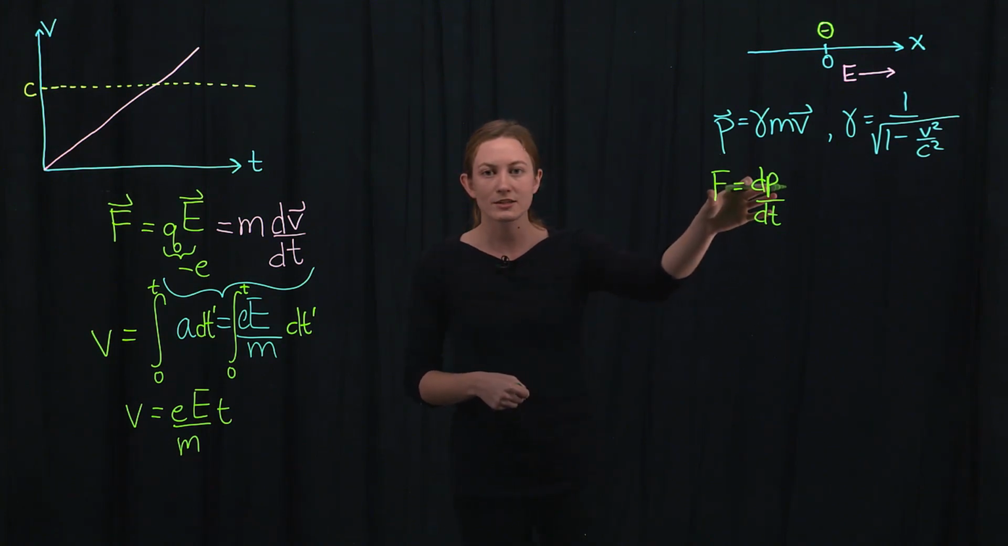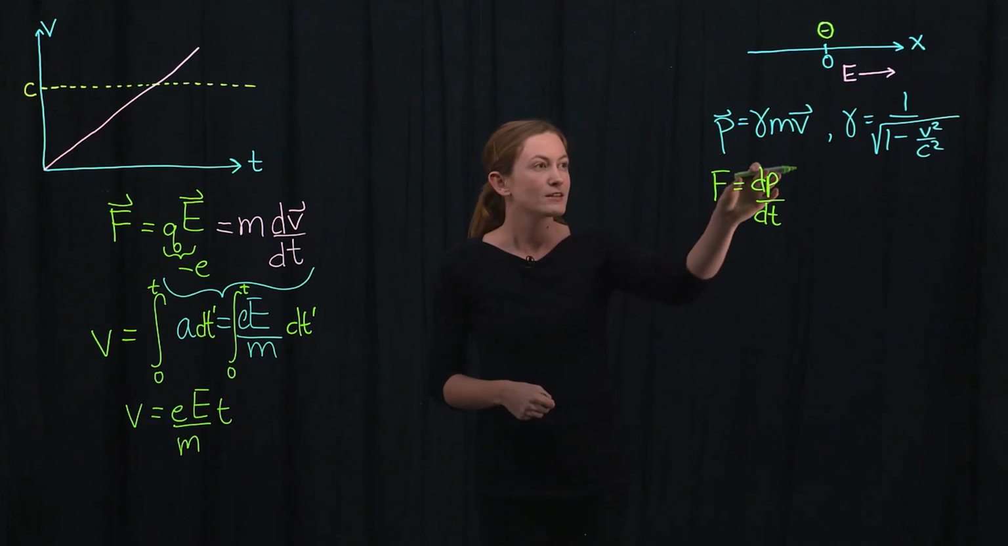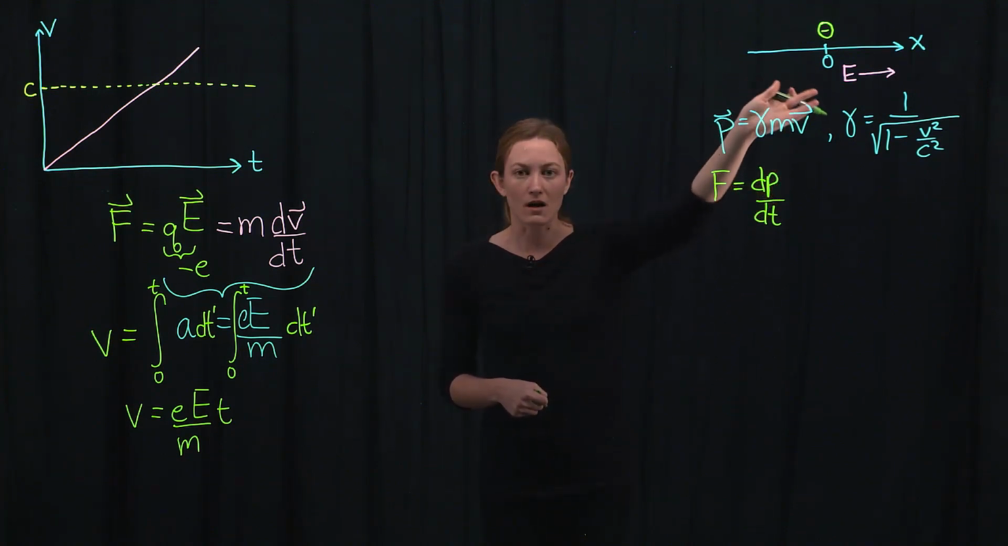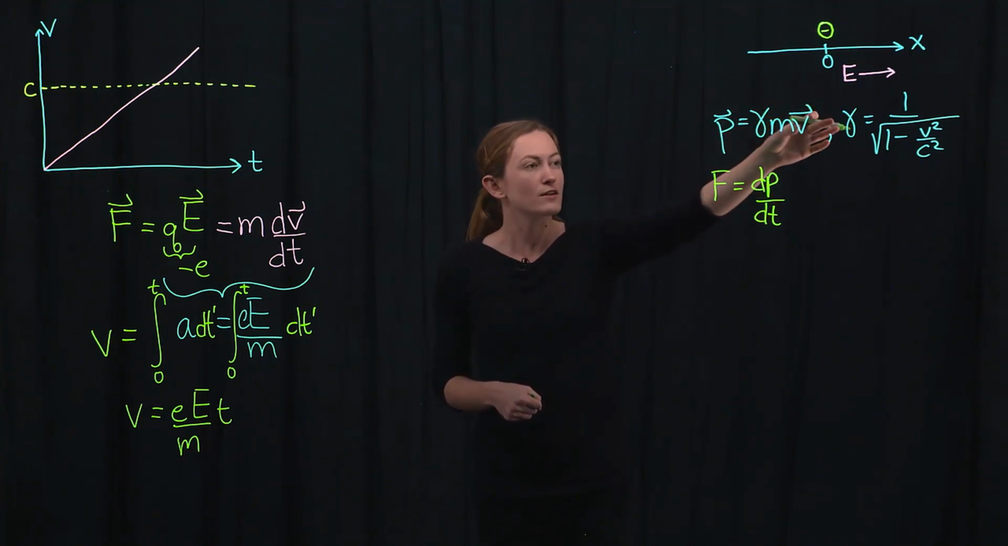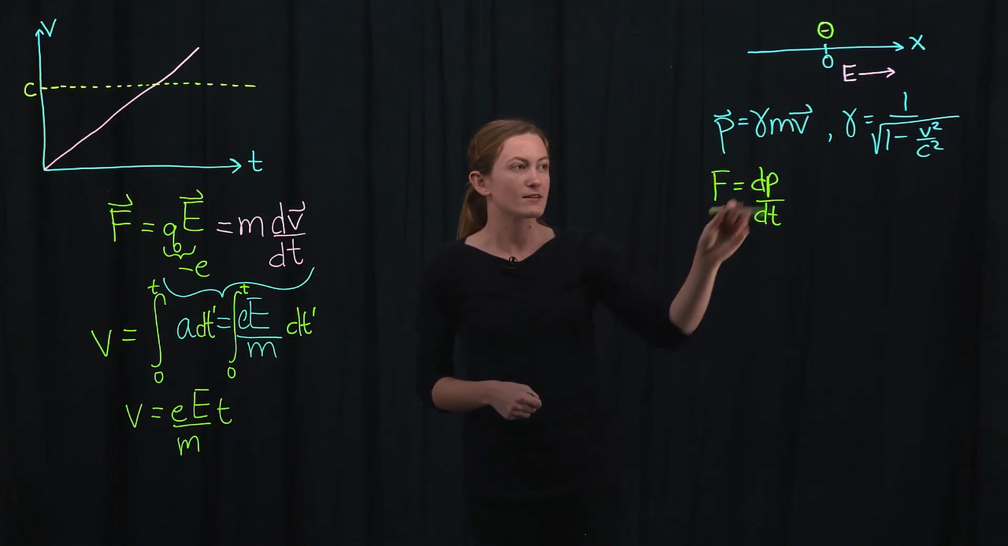And here we're only concerned with the magnitude of the force and the magnitude of the ultimate velocity. And because our force is along the direction of the motion, of the velocity, it's okay to just use the magnitudes here and forget about the vectors.